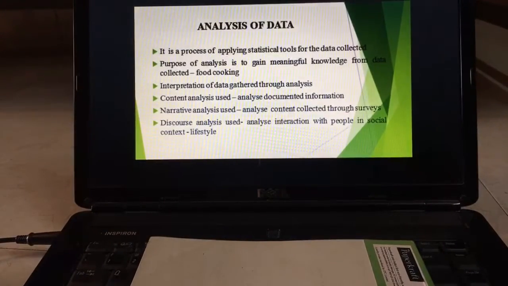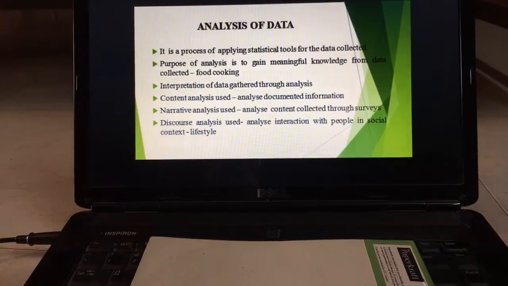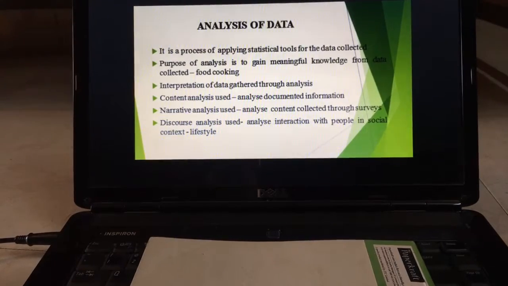Okay, just to have a look at this PPT, where I have told you, it's a process of applying statistical tools, as I told you. Like cooking the food, only with the help of analysis can we gather information and gain knowledge, and the knowledge we gain, we give in the form of interpretation. And there are three types of analysis: content analysis, narrative analysis, and discourse analysis, based on documented information, or data we collect through survey, or interaction we have with the society for some social context. Then we will go for analysis of data through discourse analysis.